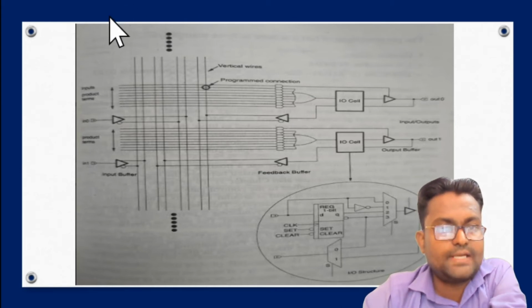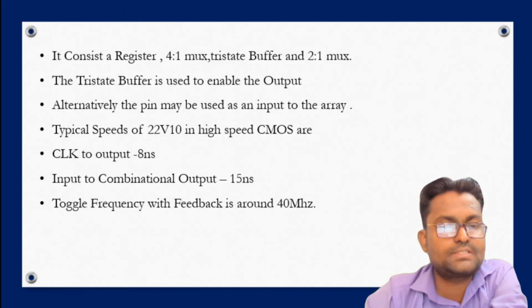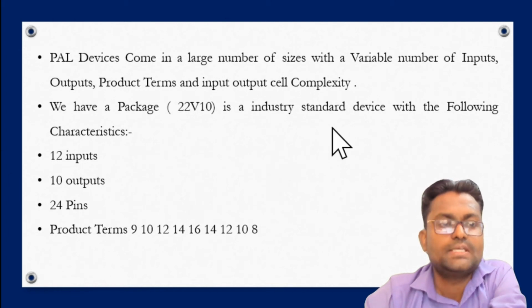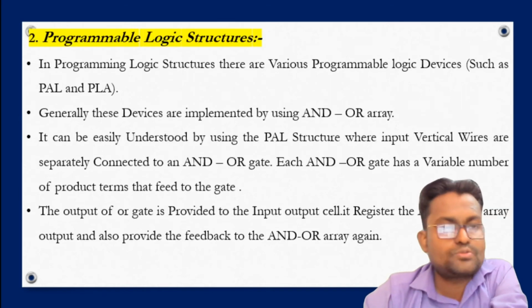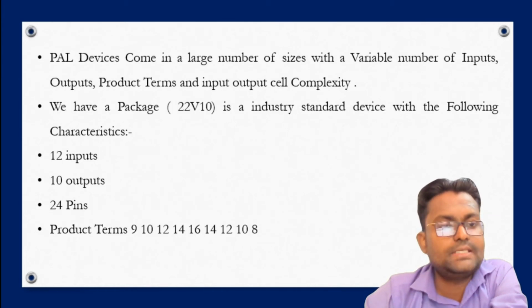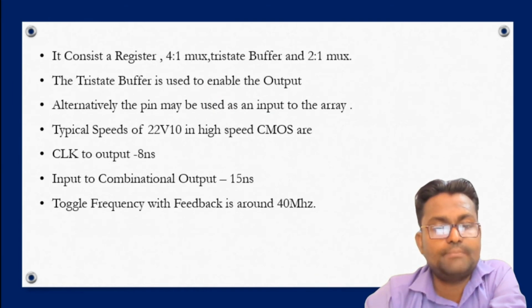We can define the whole structure by using these points, the various characteristics of the figure that we show here. You can easily read the characteristics of the circuit.